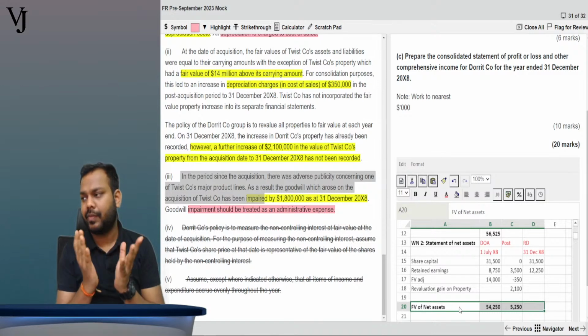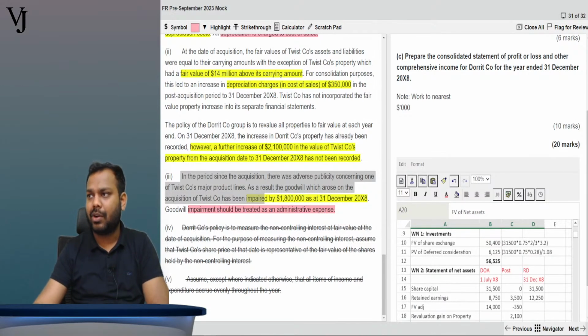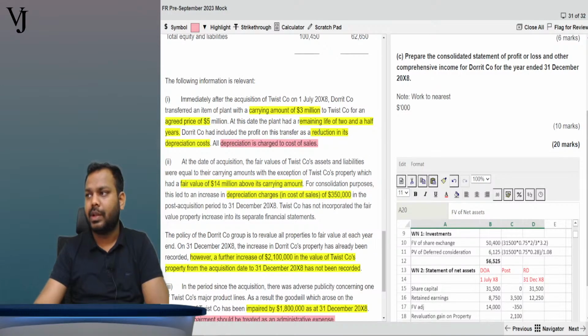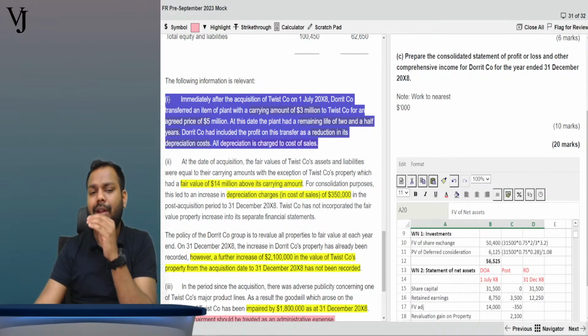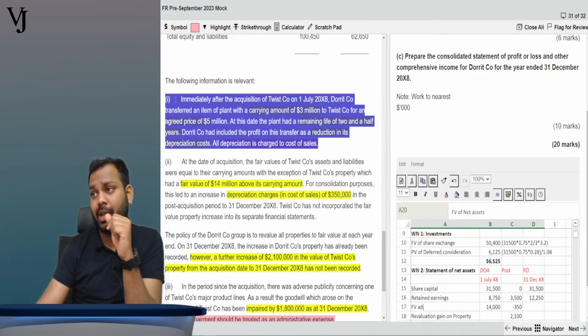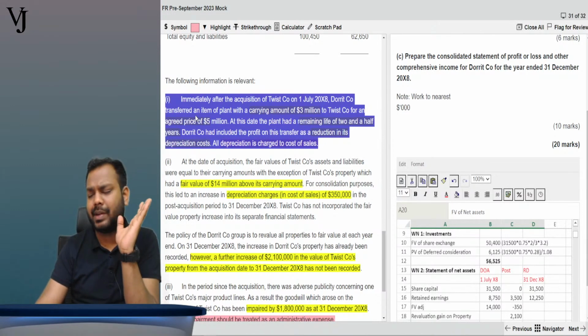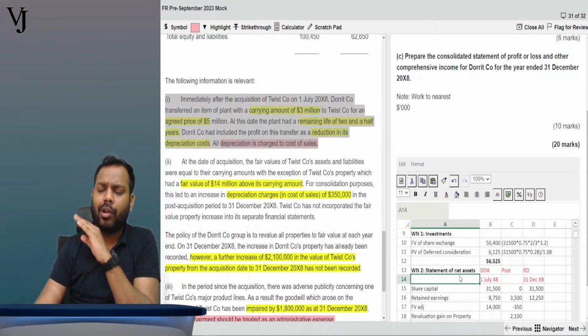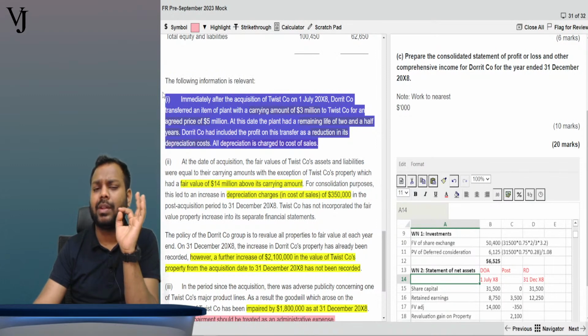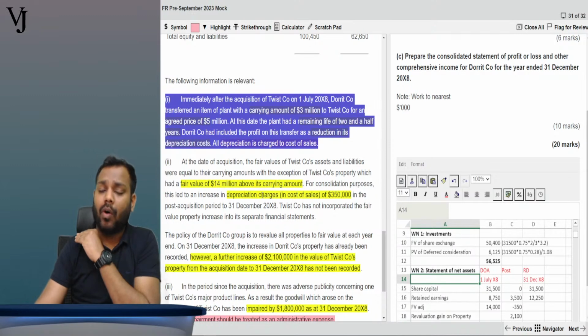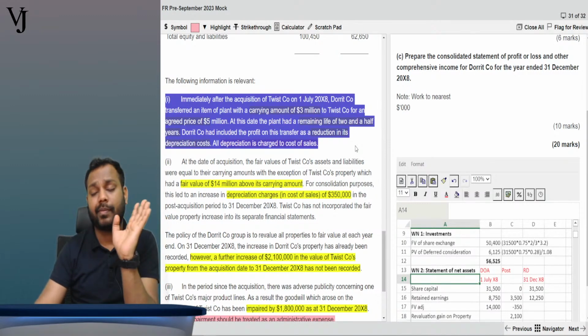This is the allocation of the profits. I have not discussed this point with you guys, the transfer of PP. I will discuss it, but I will have to show the double entry movements. If I discuss it now, it might create confusion, so I will discuss it at the end. First I will do all the calculations, and at the very end, once I have done everything, I will show the impact of this one. Not before that.